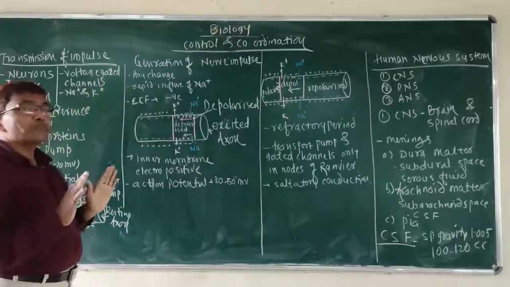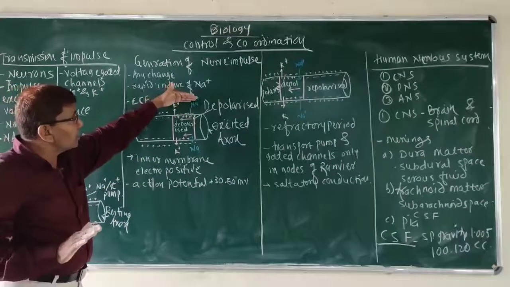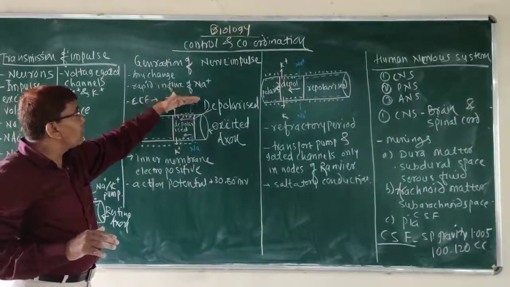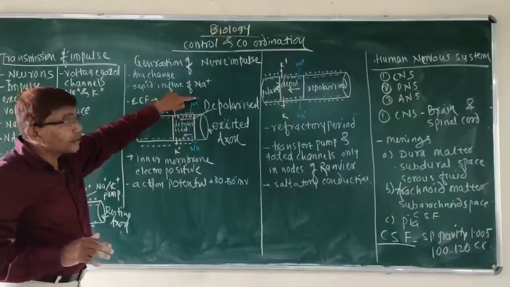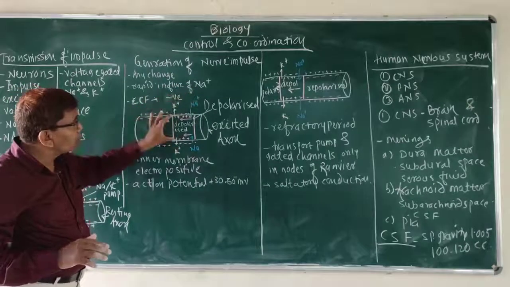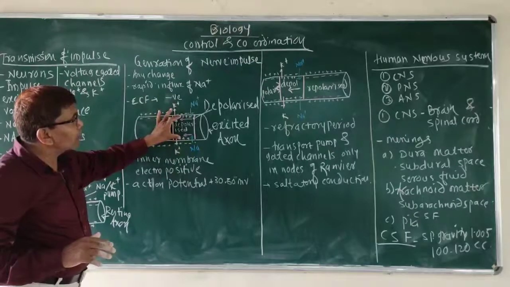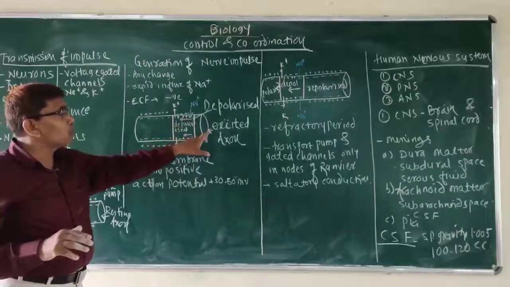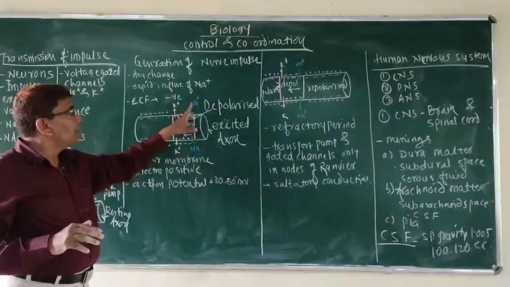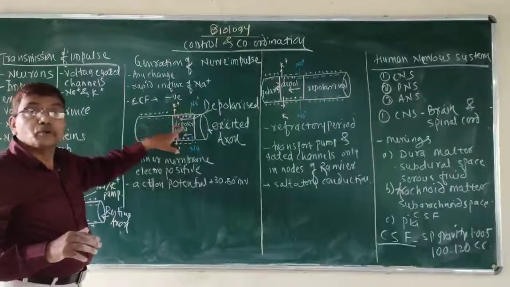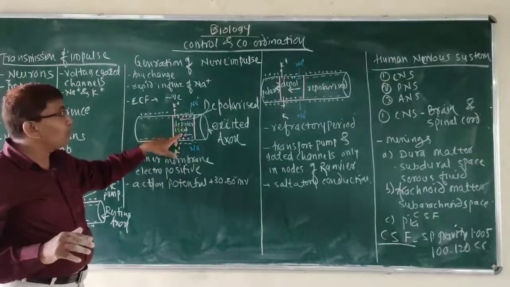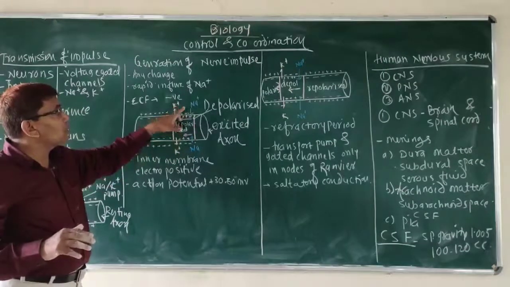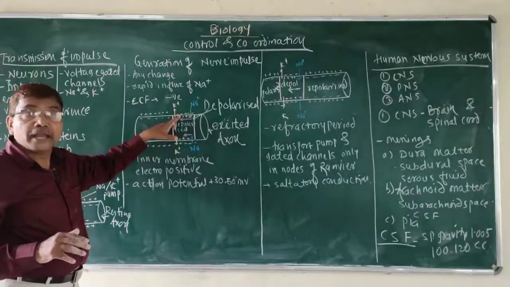At that time the potassium pump is not working, so sodium ions enter inside the cell. Due to the entry of positively charged sodium ions, the part becomes depolarized and the axon is excited, where the inner fluid or cytoplasm of the axon fiber becomes electropositive, and outside the axon fiber becomes electronegative.